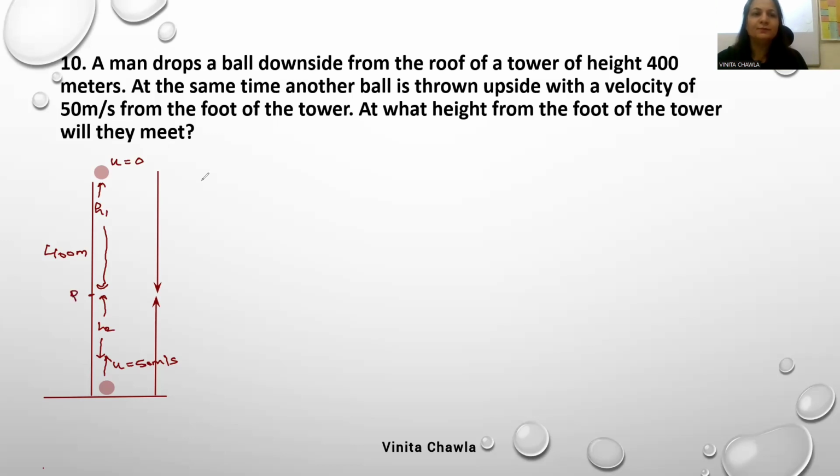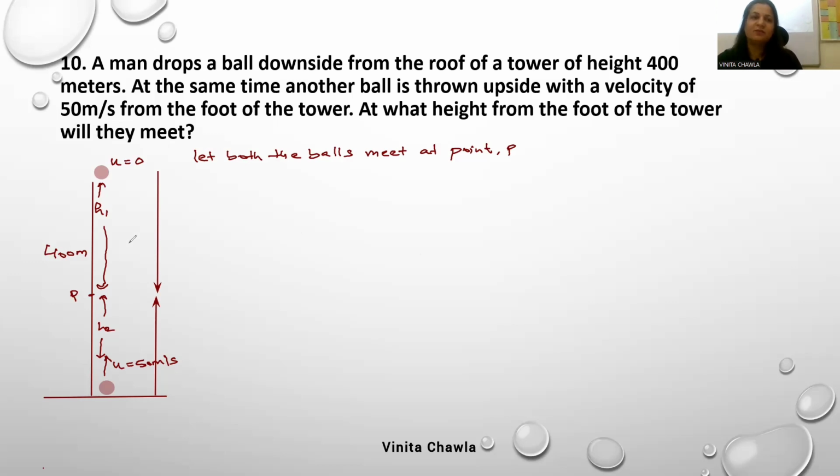Let this point be P. Let both the balls meet at point P. First step, we have to find h1 and h2.